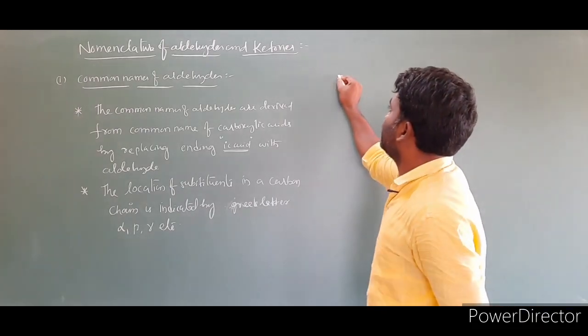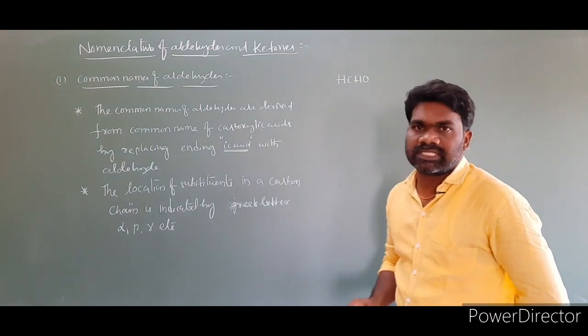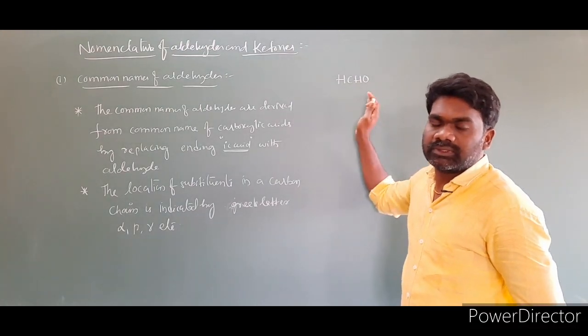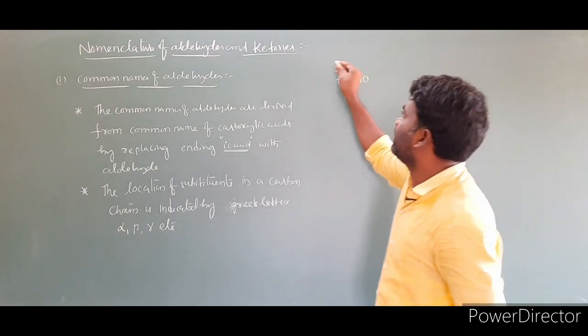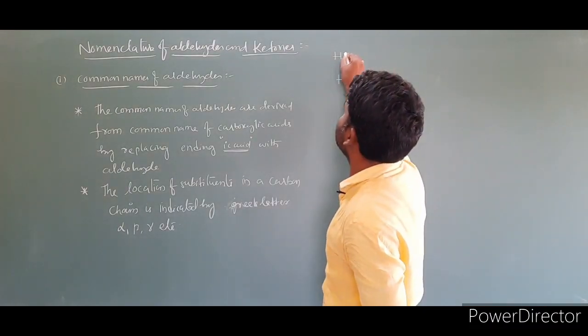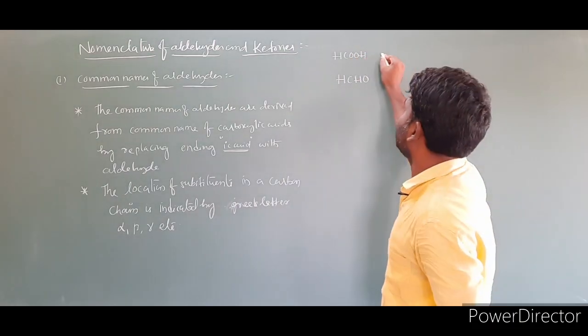I am taking HCHO as the first example. Actually, we will first take formic acid, HCOOH. This is called formic acid, a carboxylic acid.